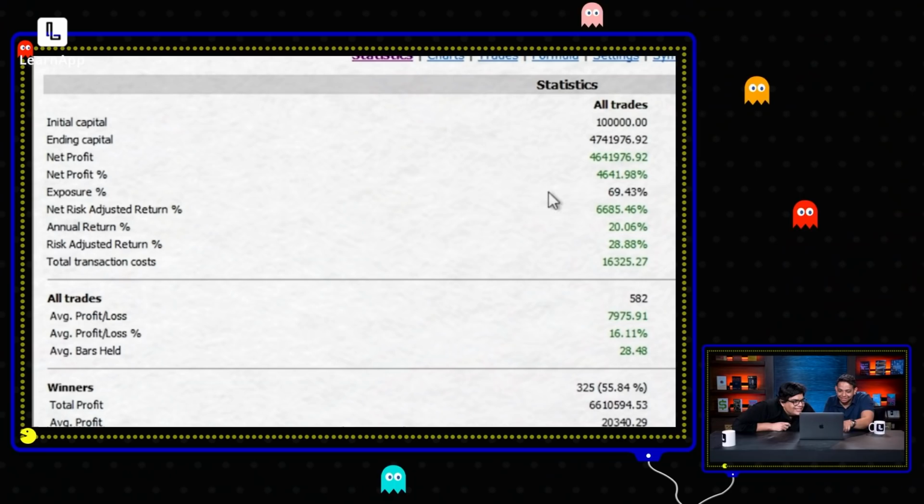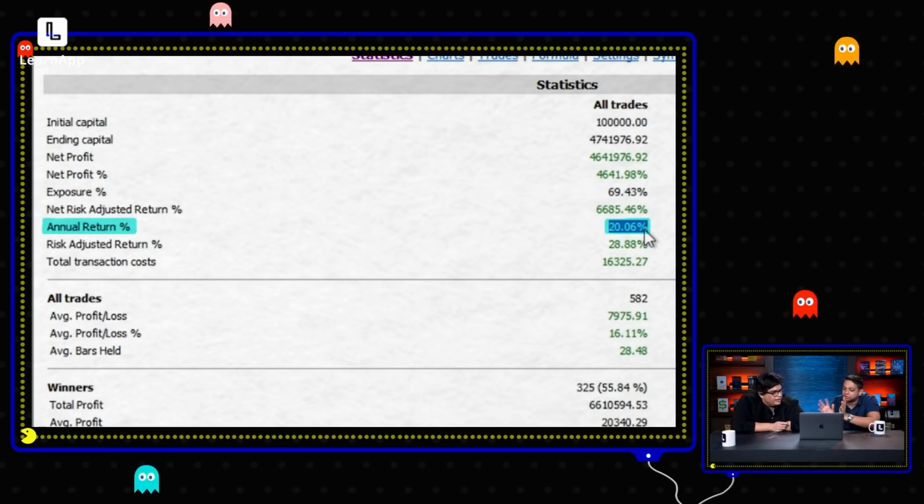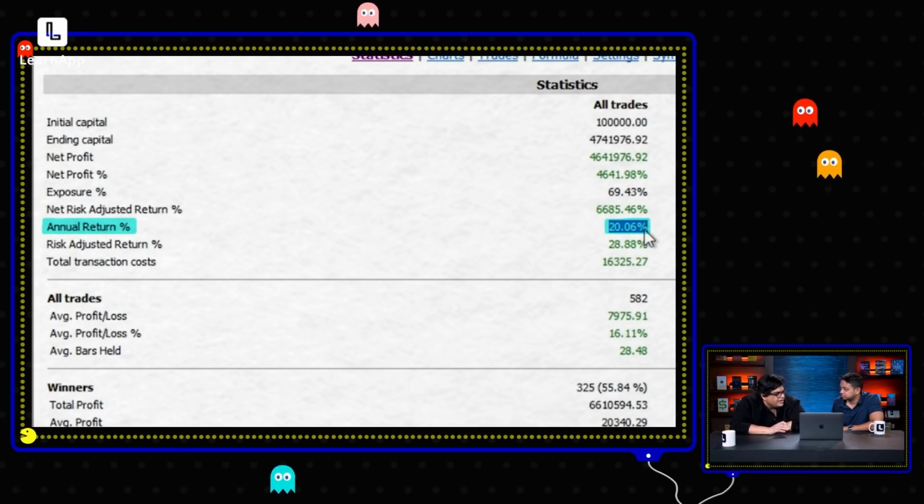Cool, right? So it's worth it. Another thing is annual return. How much am I getting annually? That's 20% on average. You're making 20% on average. That sounds very good. If you follow this system, you'll beat Nifty consistently.